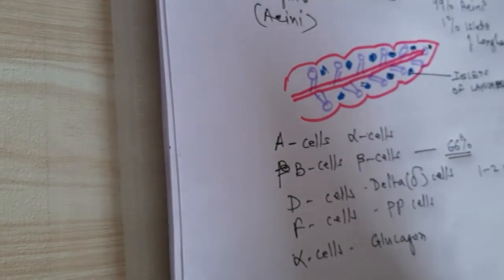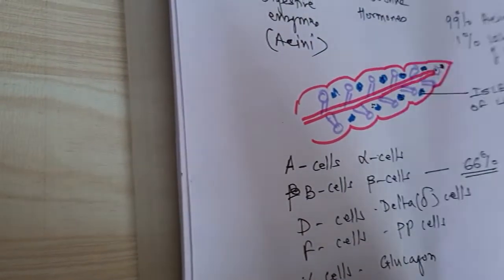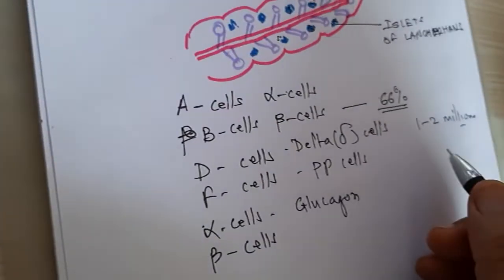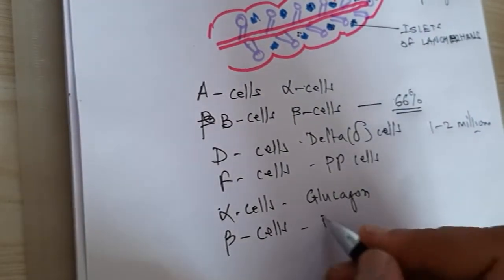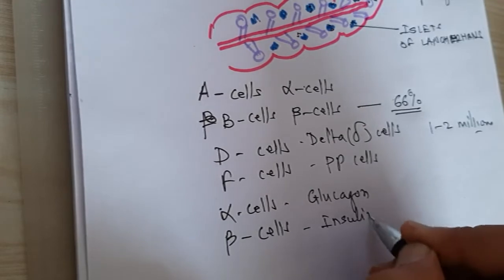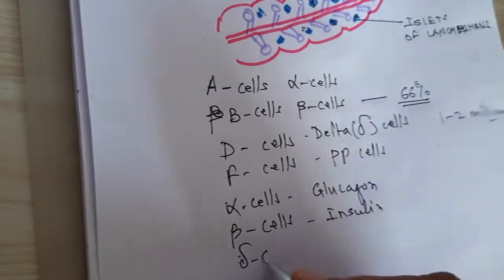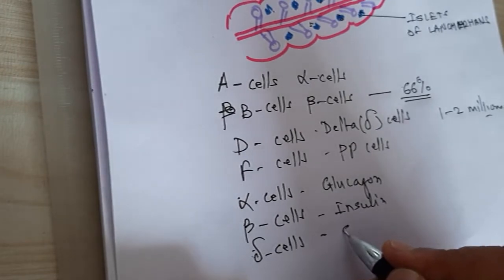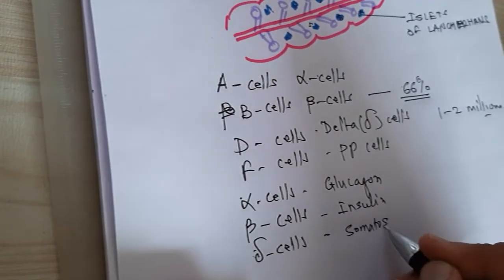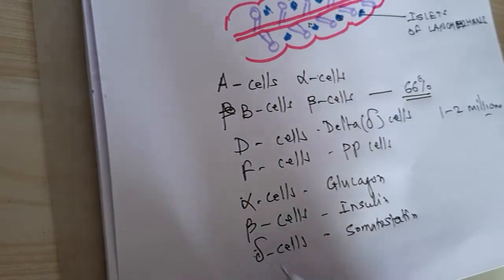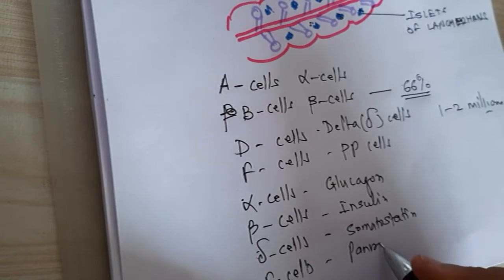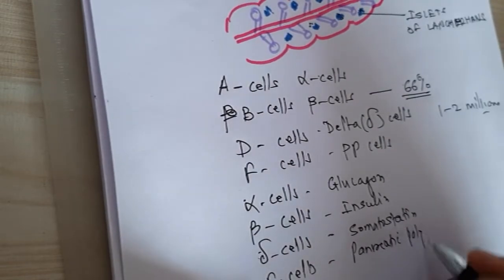Then beta cells, which secrete insulin. D or delta cells secrete somatostatin, a hormone, and F cells which secrete pancreatic polypeptides.